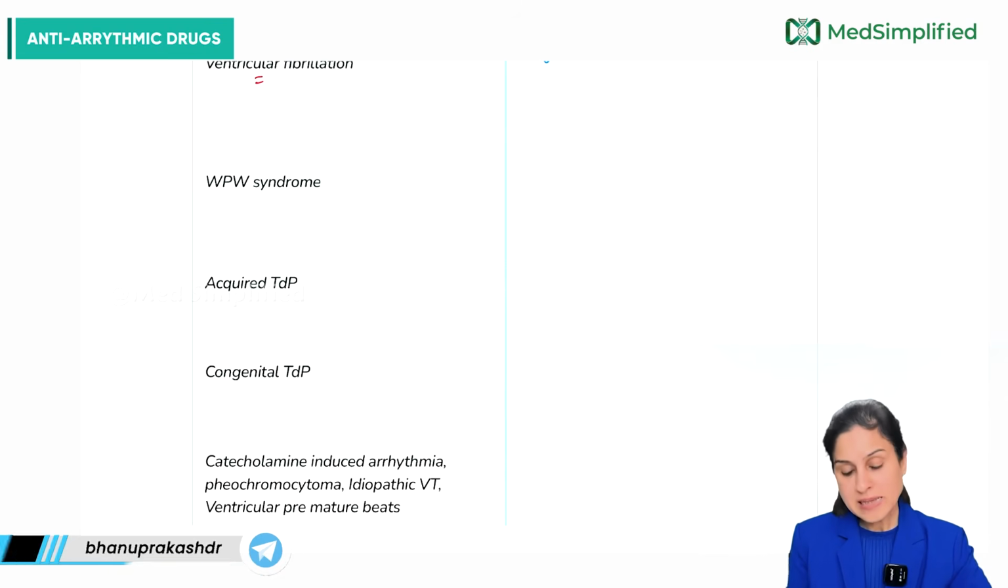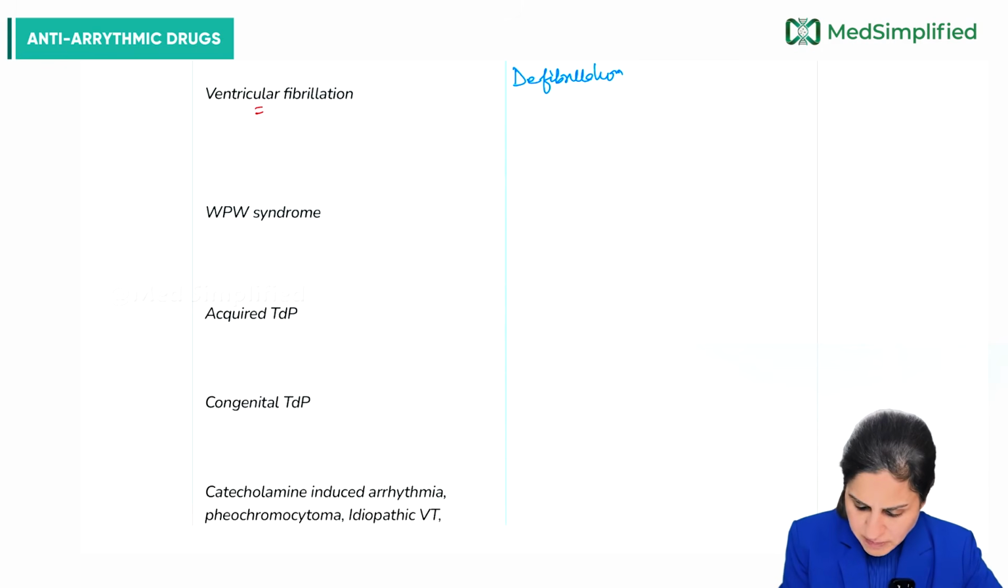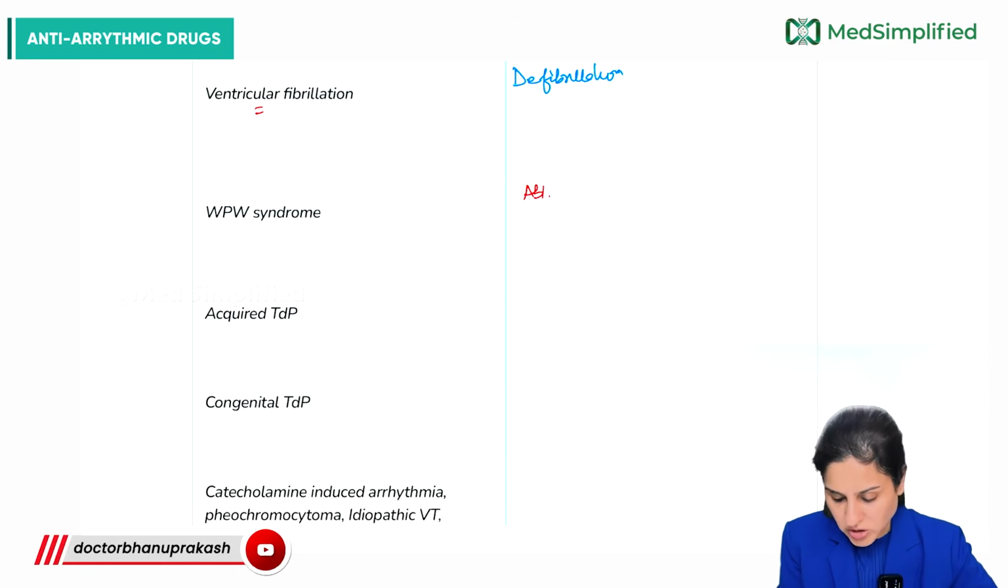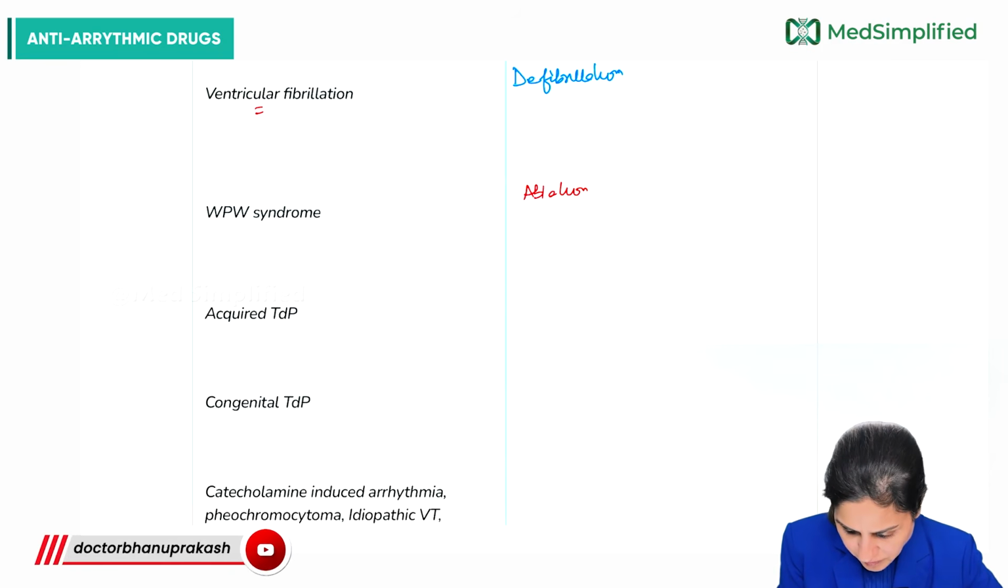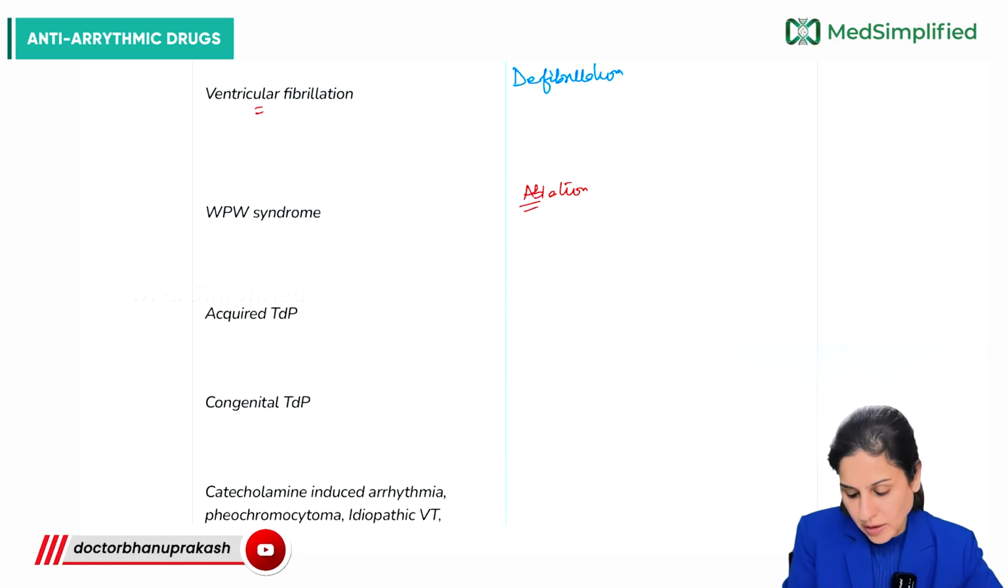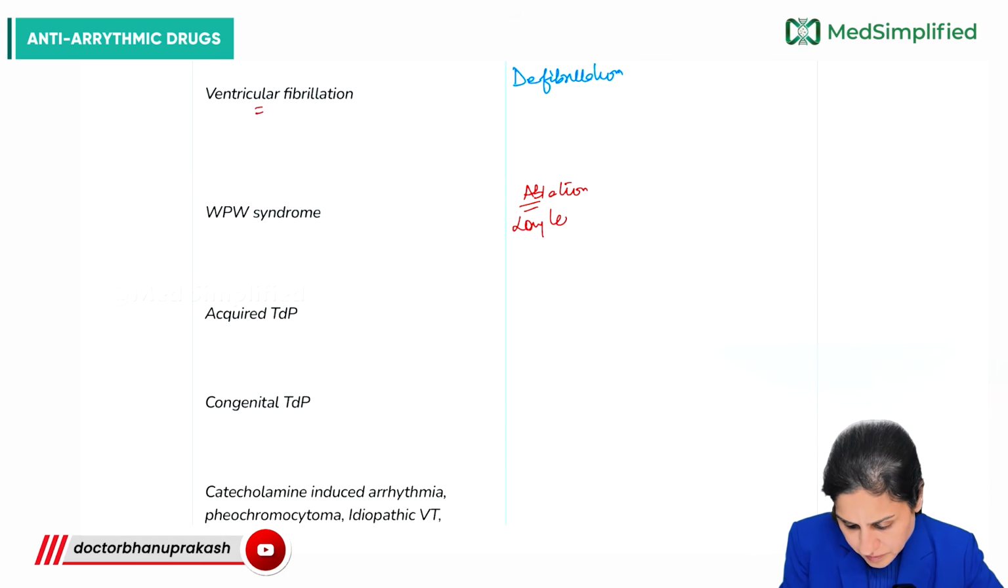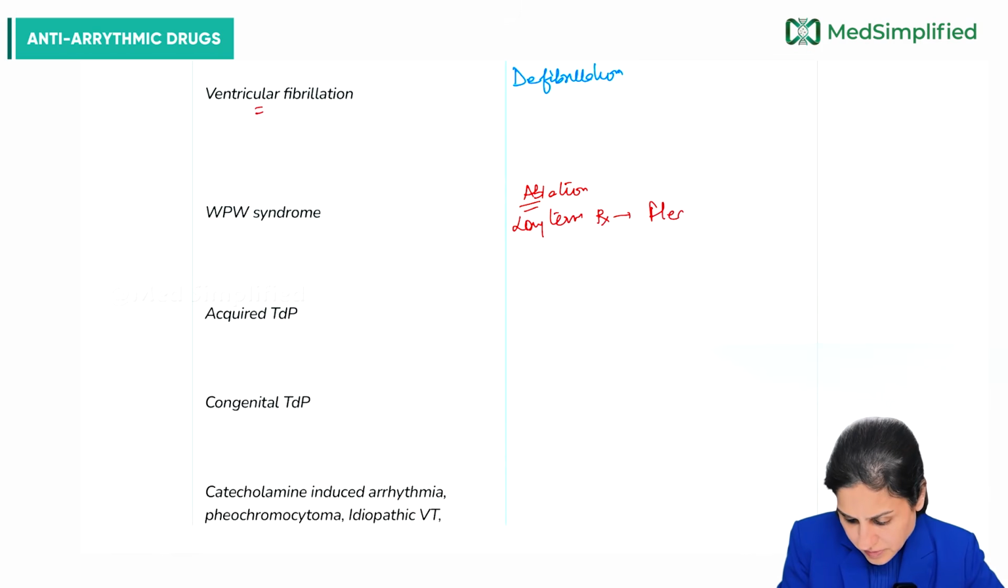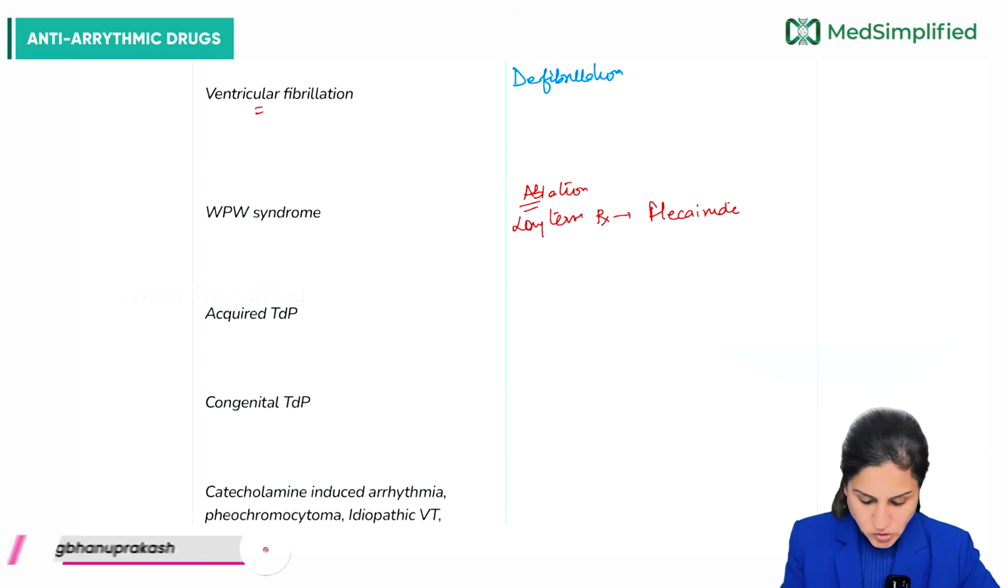Now, Wolff-Parkinson-White syndrome, what is the treatment? The best treatment would be ablation of that particular region. But what is the other long-term treatment? We have flecainide. Right? Flecainide is a drug of choice here.